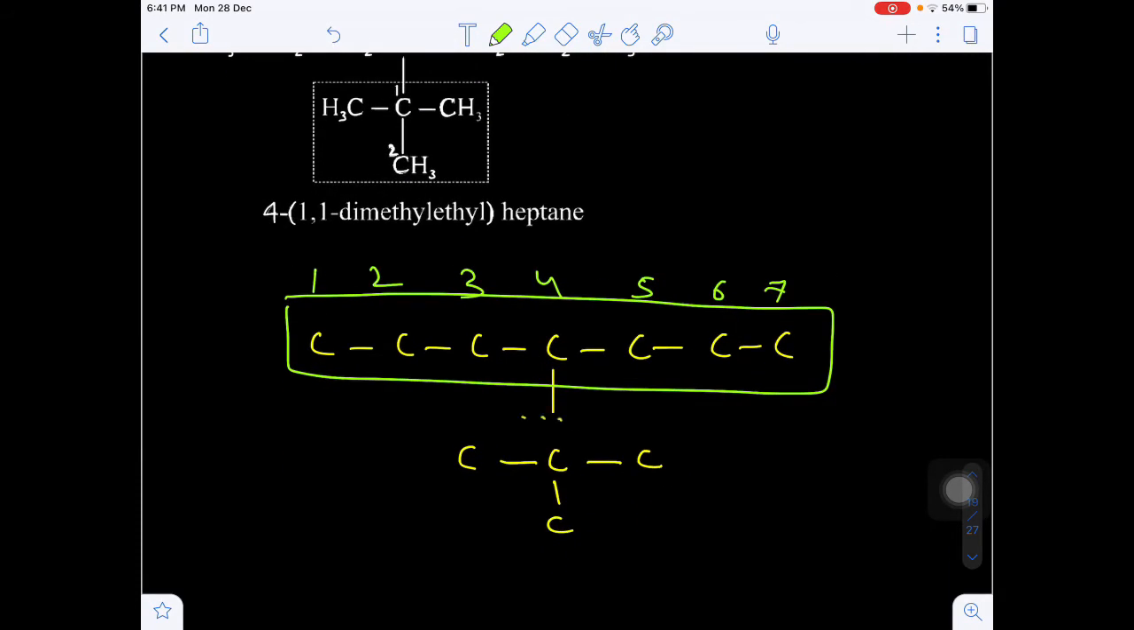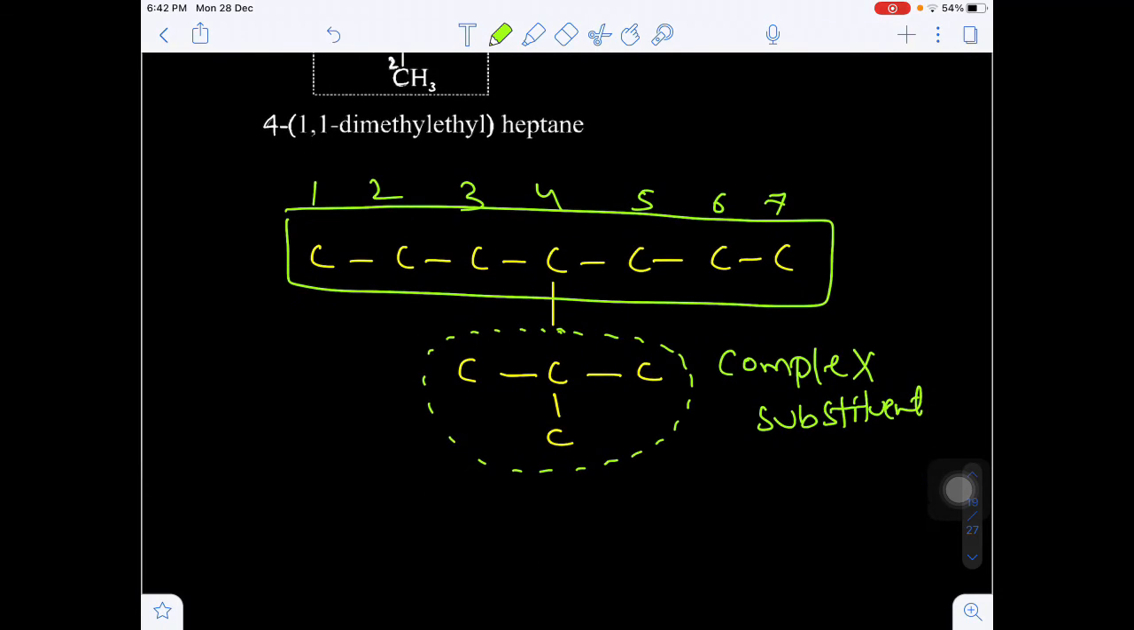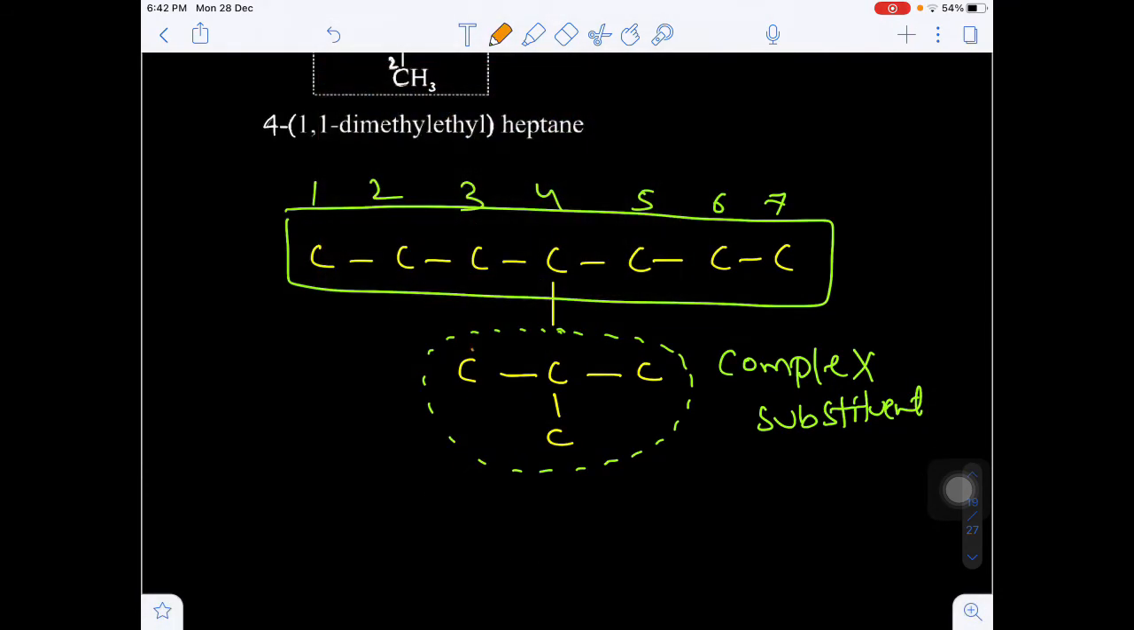Now come to the name of this substituent. This substituent is called a complex substituent. Why is it called a complex substituent? Because in this substituent there are already two other substituents present. That's why this is called a complex substituent. Now how to name the complex substituent?